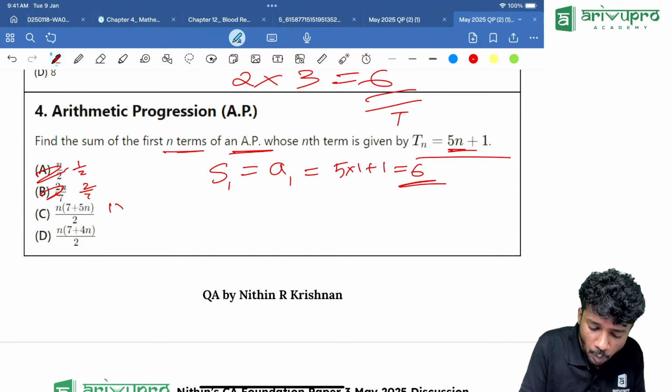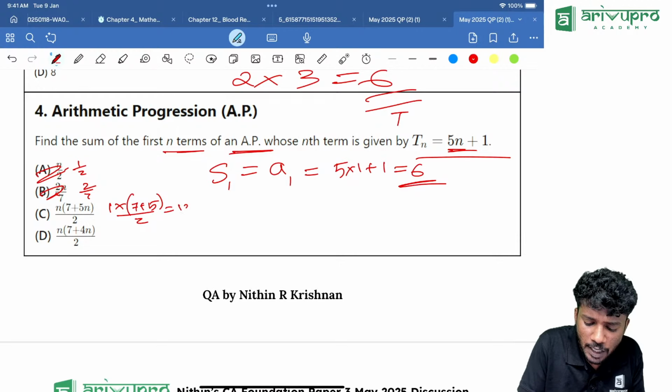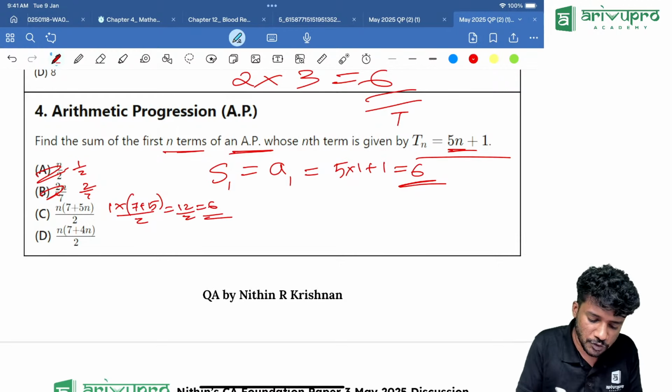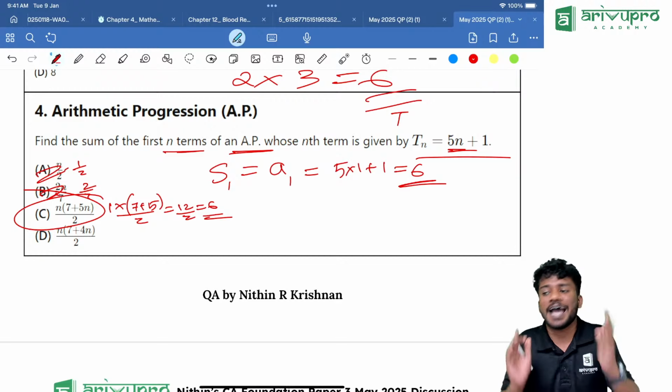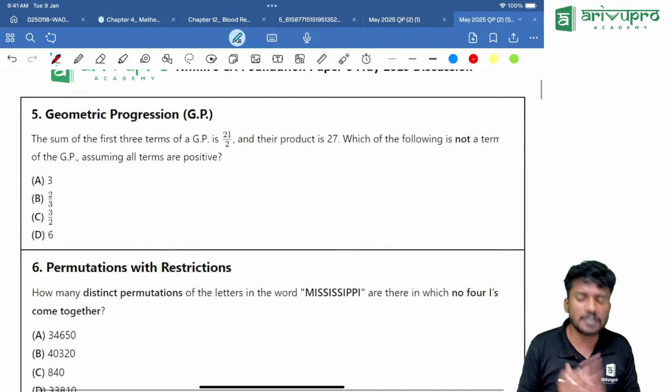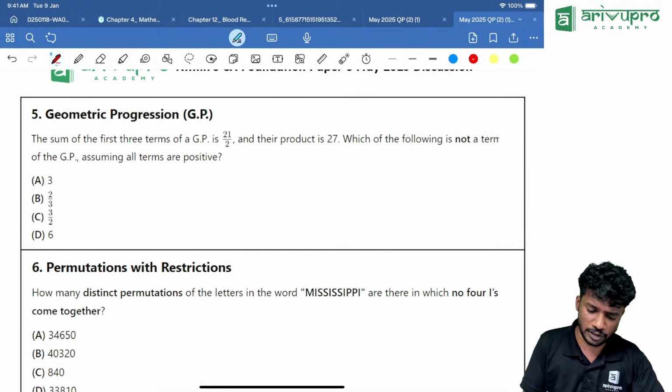Option C is what? 1 into 7 plus 5 divided by 2. That is 12 divided by 2, which is equal to 6. So option C is our answer. Very direct question. Then geometric mean. Another easy question is on the way.